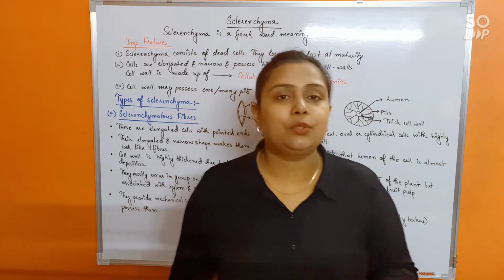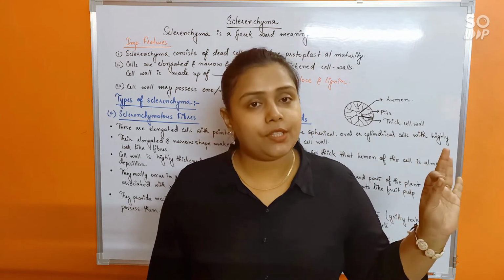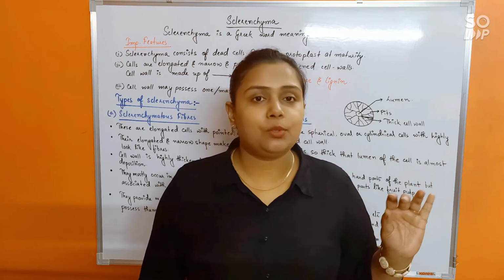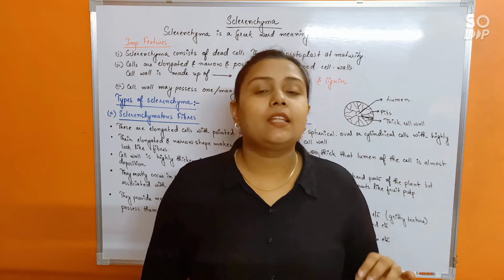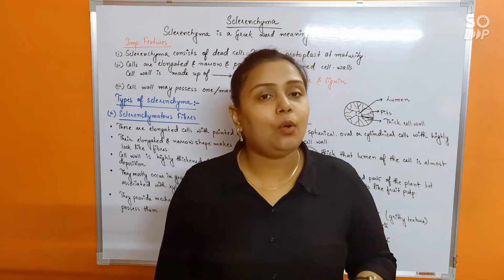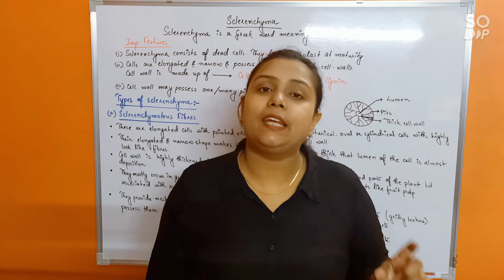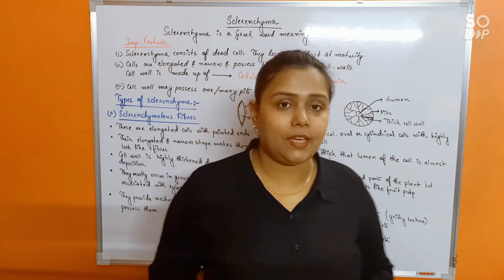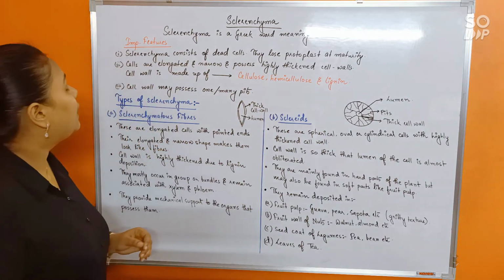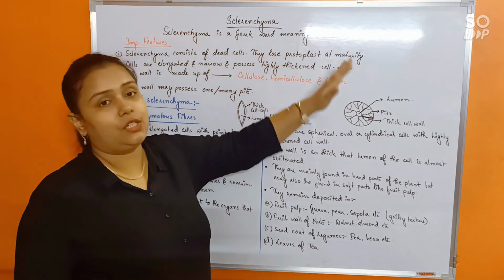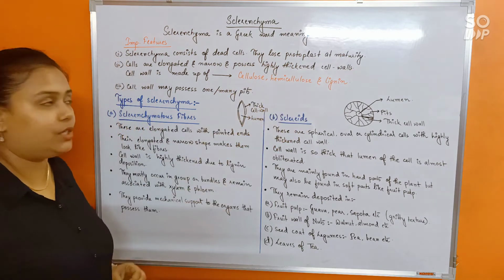Understood? So what are the two things you mainly remember? First, sclerenchyma is made up of dead cells because they lose their protoplasm. Next, sclerenchyma provides mechanical support to the plant body. How? Because they have a thick lignified cell wall. Understood this? Fine. So now let's see further in detail. Sclerenchyma is a Greek word meaning hard tissue. So the meaning itself is hard tissue.